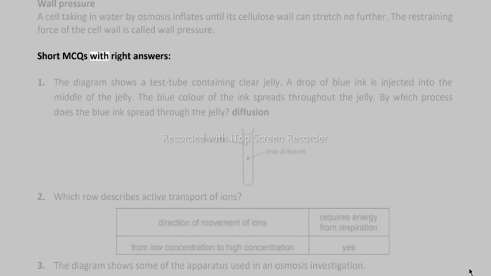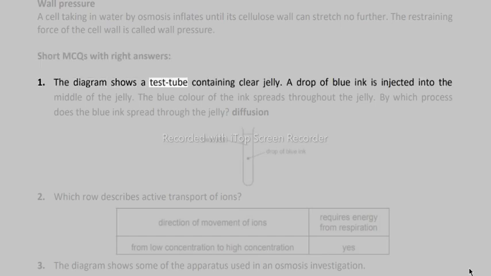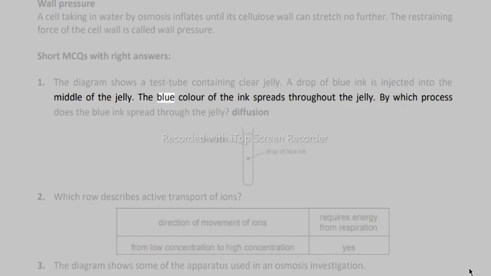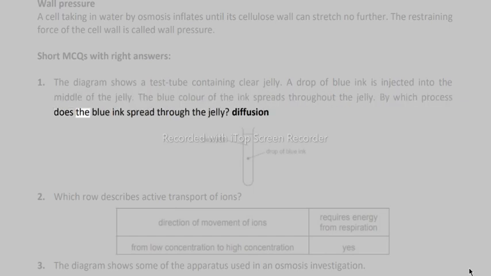Short MCQs with right answers. 1. The diagram shows a test tube containing clear jelly. A drop of blue ink is injected into the middle of the jelly. The blue color of the ink spreads throughout the jelly. By which process does the blue ink spread through the jelly? Diffusion. 2. Which row describes active transport of ions?